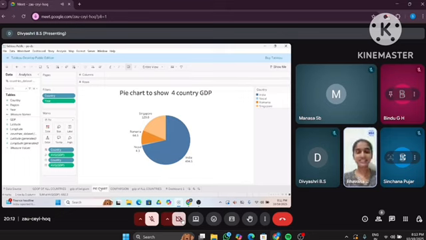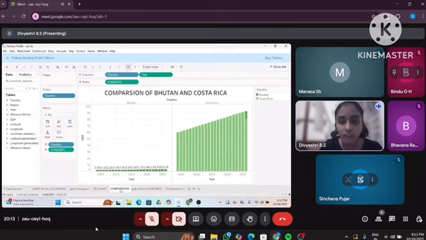Next, we'll explain Divya. Now coming to the comparison of the GDP of Bhutan versus Costa Rica. This is the visualization created by Tableau. It presents a comparative chart of the GDP, gross domestic product, trends of Bhutan and Costa Rica over a period of 2005 to 2025. This chart highlights the economic growth patterns and differences in GDP magnitudes and trends in both countries. The main goal of this visualization is comparing the economic performances of Bhutan and Costa Rica over 2 decades.